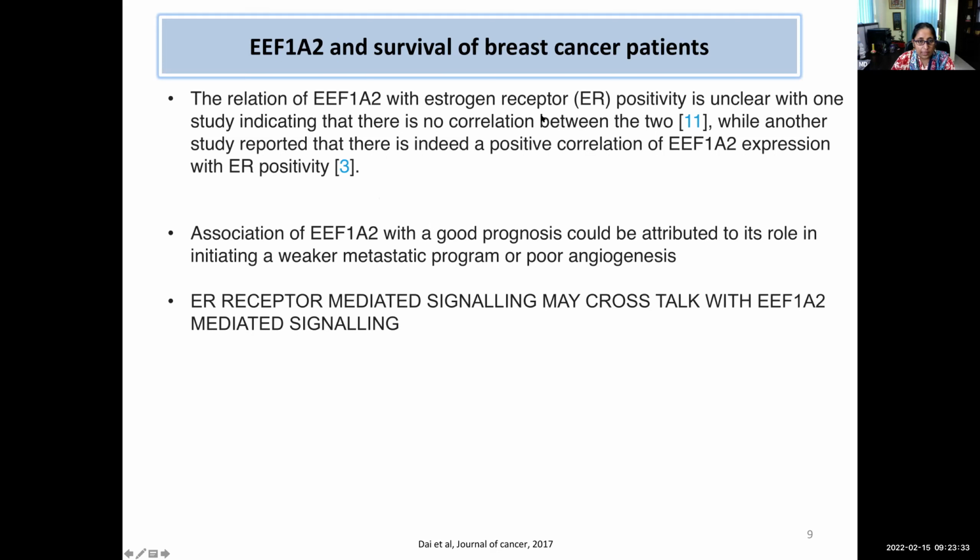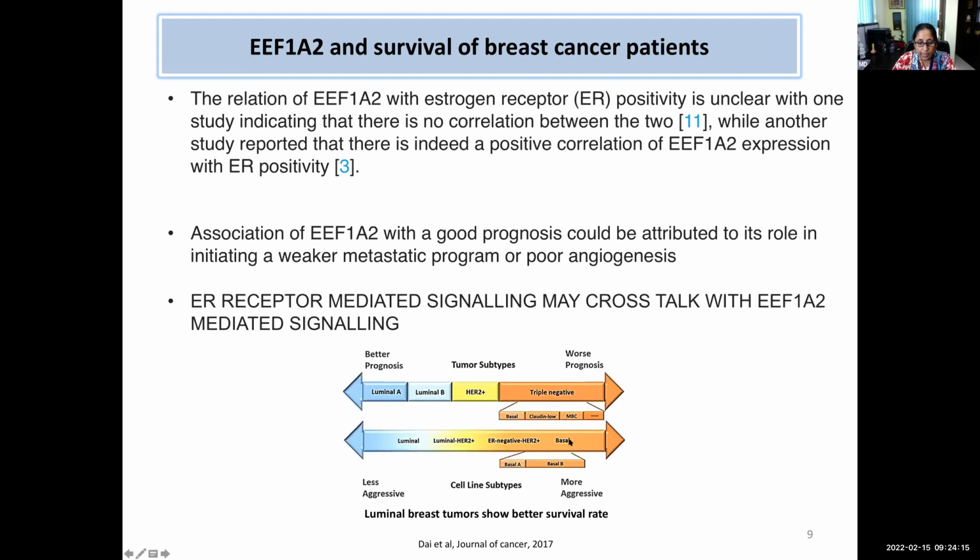For that also there are contradictory reports. So based upon that, we hypothesize that 1A2 may give good prognosis due to its role in the metastatic program. So there might be difference in the metastatic program which is triggered in ER positive versus ER negative cells. There might be crosstalk between 1A2 mediated signaling and ER mediated signaling, and it may alter the metastatic program which is triggered in ER positive versus ER negative breast cancers.